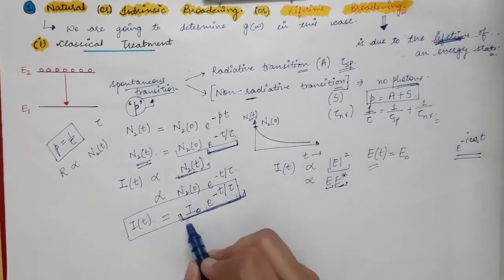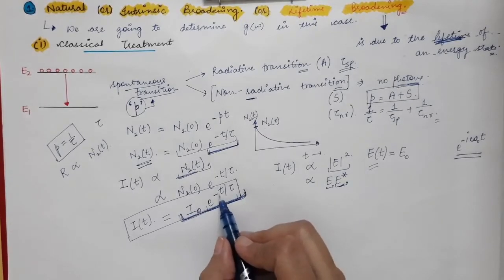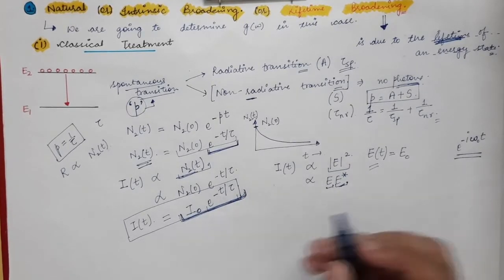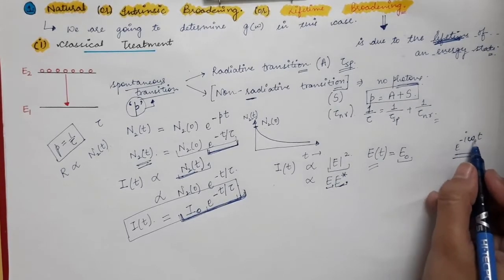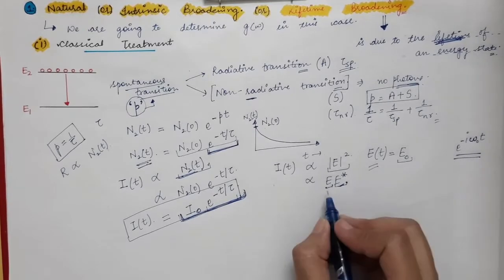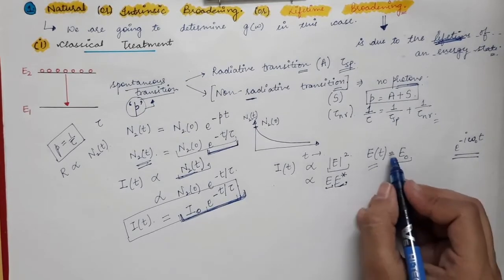But in this particular case, the intensity is given by I naught into e power minus t by tau. So if you take the electric field as E0 into e power minus iota omega naught t, and find the intensity, what will you get? You will find E star first of all.